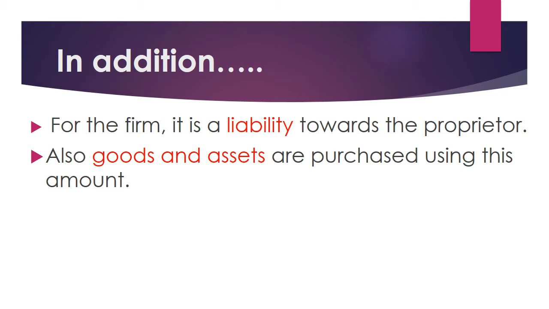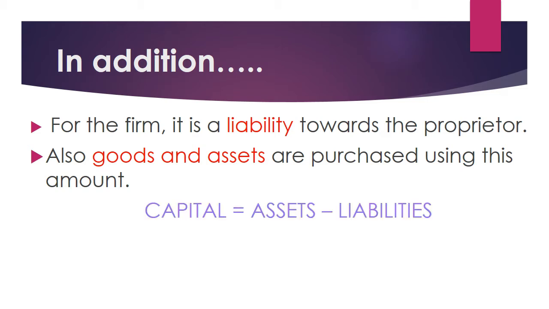Also, goods and assets are purchased using this amount. So, using the capital, the needed goods and assets for the firm are purchased. So, in simple terms, to identify how much the capital exists, what we do, we add all the assets, and when we less the liabilities, we will get the capital. So, capital is equal to assets minus liabilities.